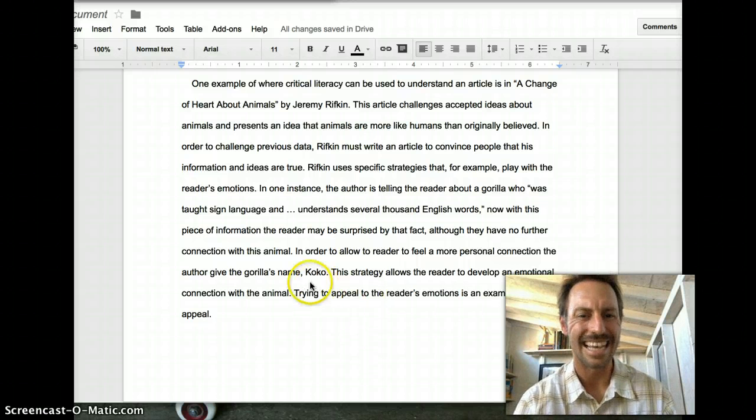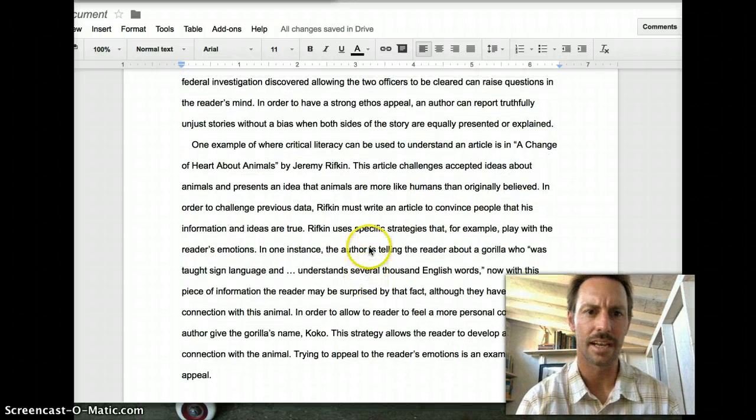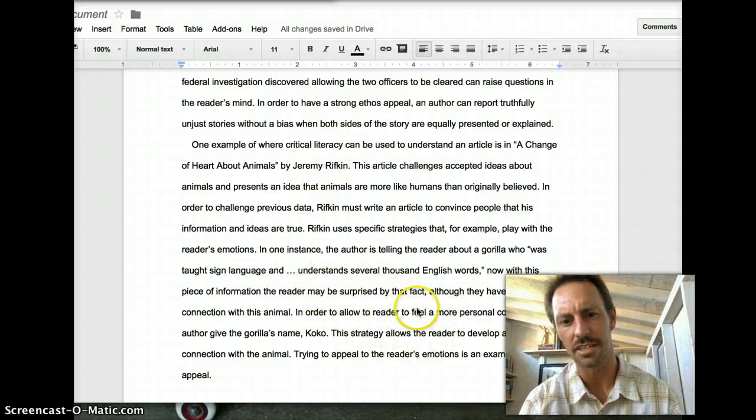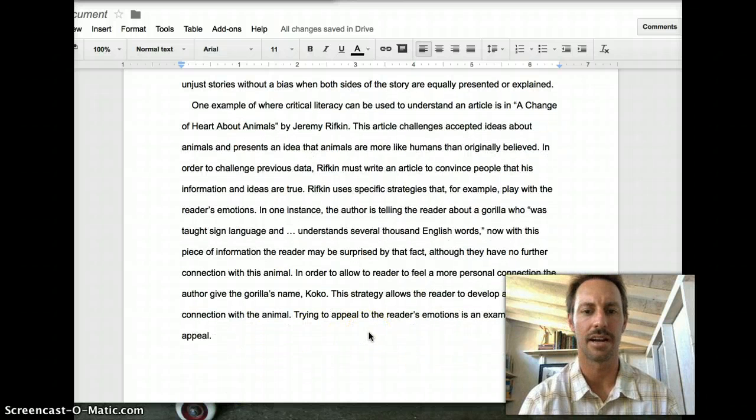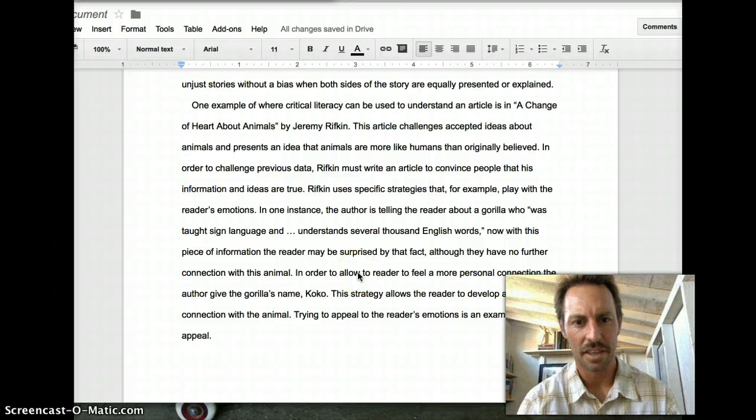The challenge is, at the end of this paragraph, I should be thinking about critical literacy, just as at the beginning I was thinking about critical literacy. So how is this discussion about strategies connected to a way of looking at critical literacy? This person needs to add something into the end of this paragraph. In all, this person needs to get strategy into the beginning. This person needs to expand the degree to which they're doing their analysis. And this person needs to make sure that at the end, they're coming back to that notion of critical literacy.